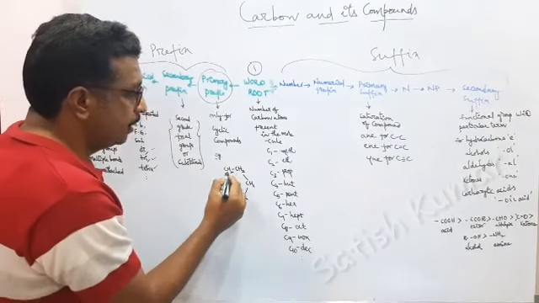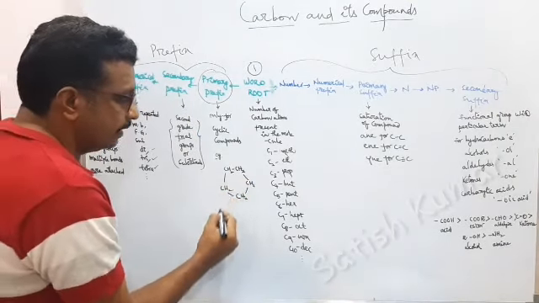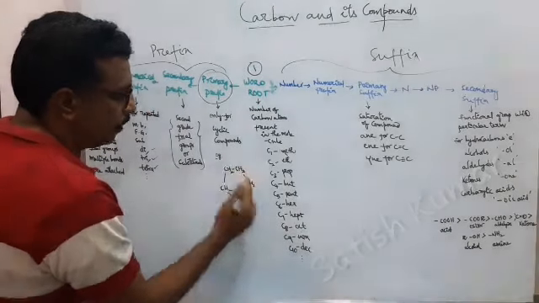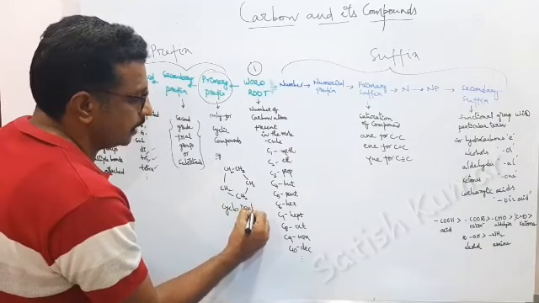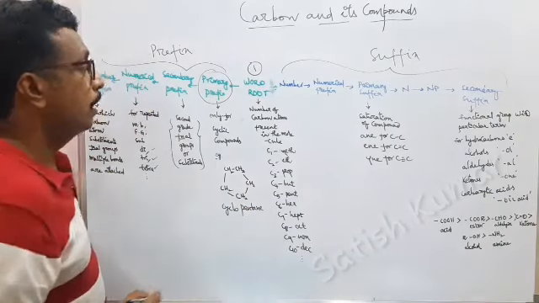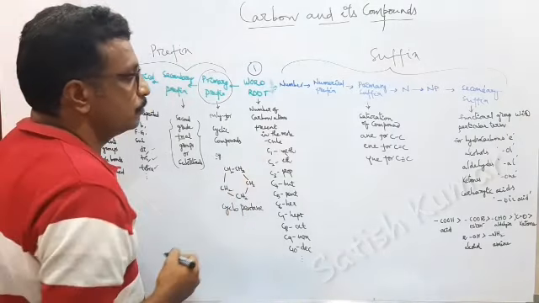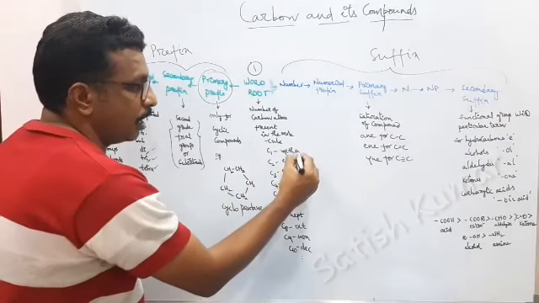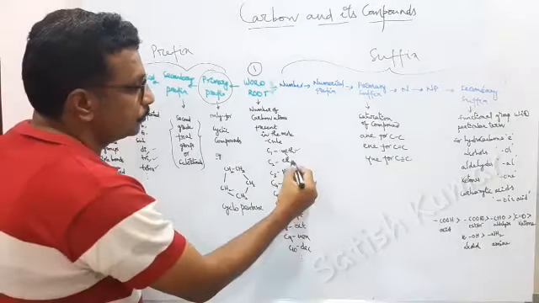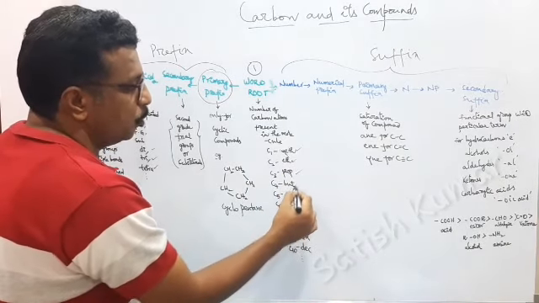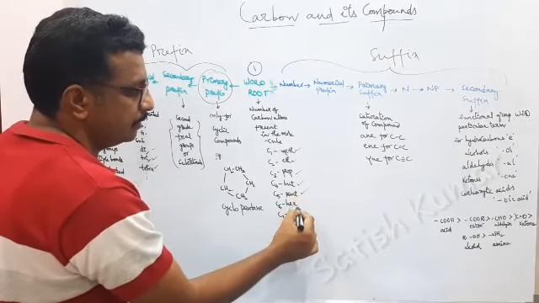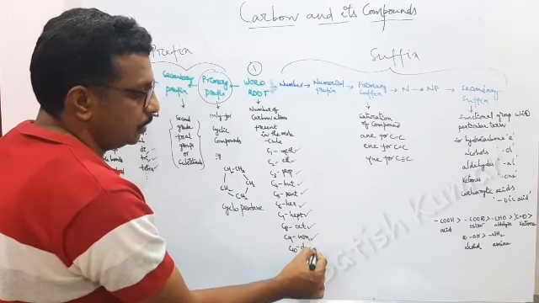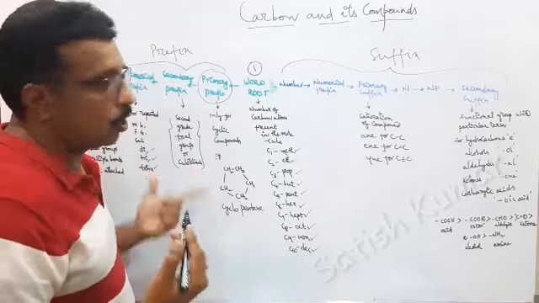For example, you have this structure. This is cyclic, so this is cyclo, 1, 2, 3, 4, 5. This is pentane. Simply, this is cyclopentane. And the word root is the number of carbon atoms present in the molecule. If one carbon is there, it is meth. If two, it is eth. 3, it is prop. 4, but. 5, pent. 6, hex. 7, hept. 8, oct. 9, non. And 10, dec, and so on.